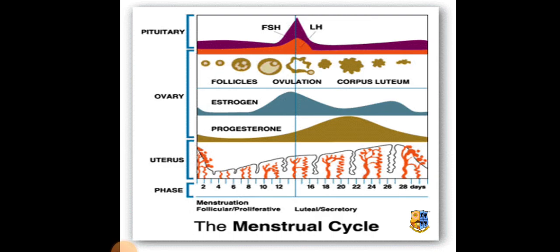In the pre-ovulation time, there will be growth of the follicles, and on the 14th day there will be ovulation. Once it releases the egg, it will become the corpus luteum. It will start maintaining the progesterone hormone. If there is no pregnancy, then everything will be thrown out in the form of menstruation. On day 14 we can see the amount of luteinizing hormone as well as follicle stimulating hormone will be more.